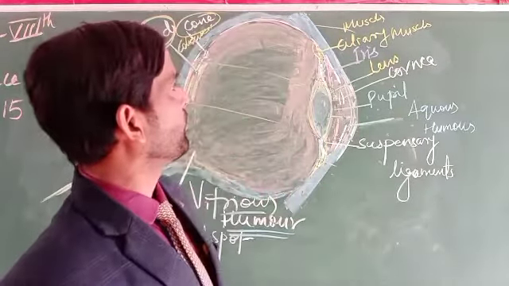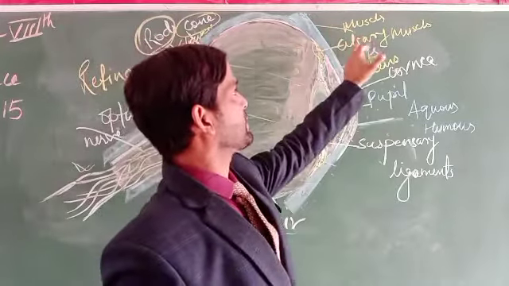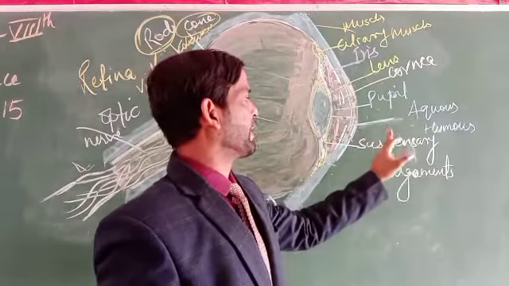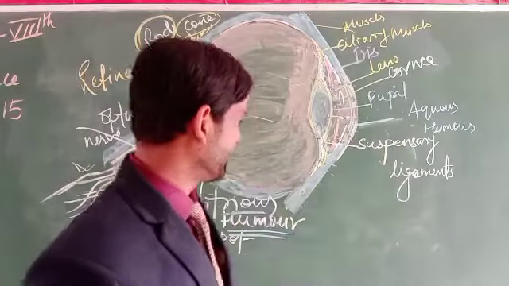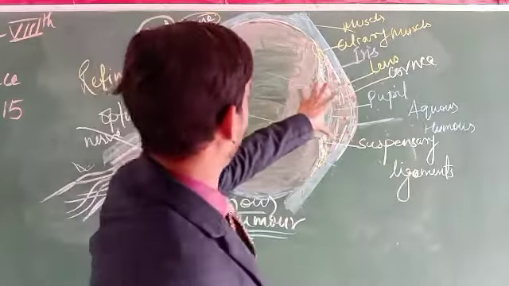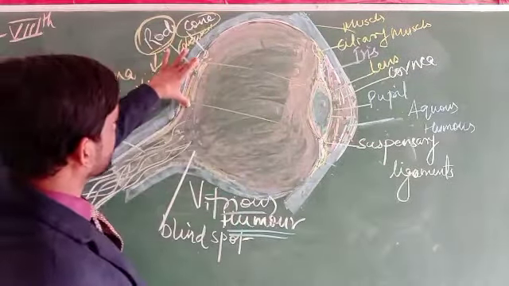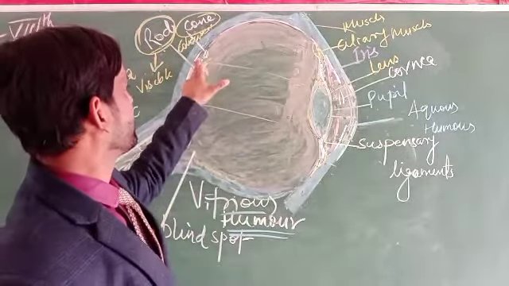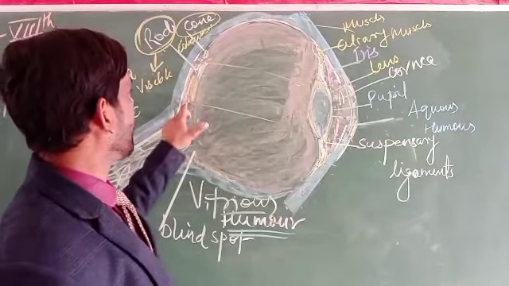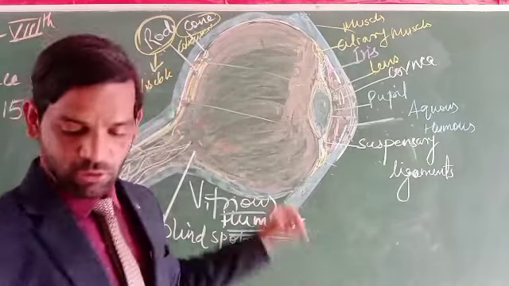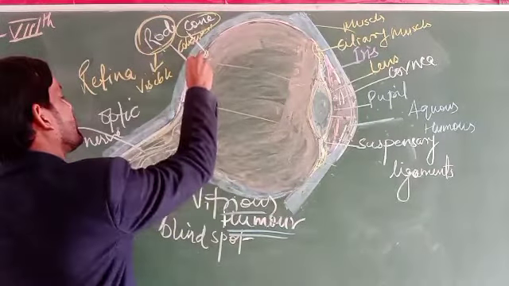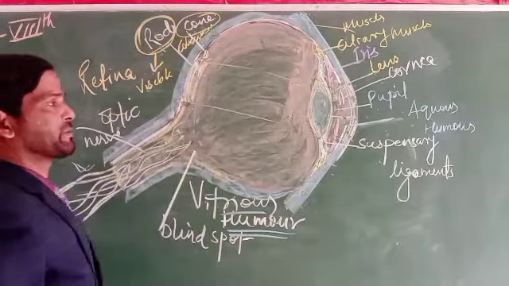And now we can see there is the ciliary muscle, the iris, the lens, the cornea, the pupil, the aqueous humour, and the suspensory ligament. This light has to be focused on a particular region of the eye, at the back of the eye. This portion is called the retina. Why? Because this is the screen of our eyes.